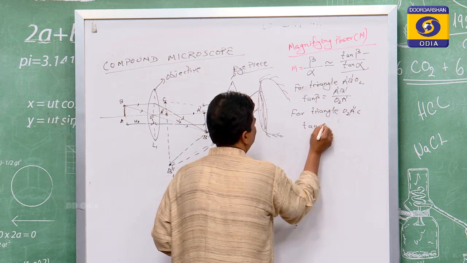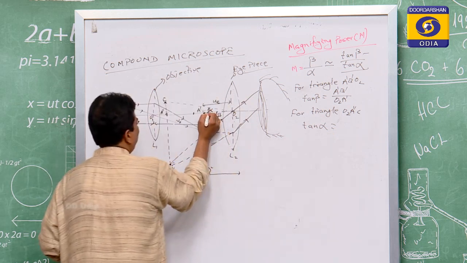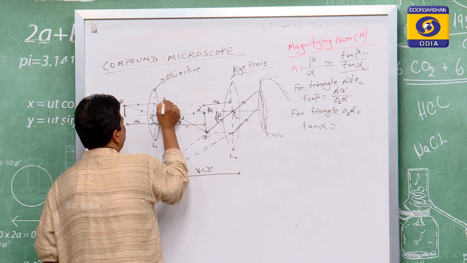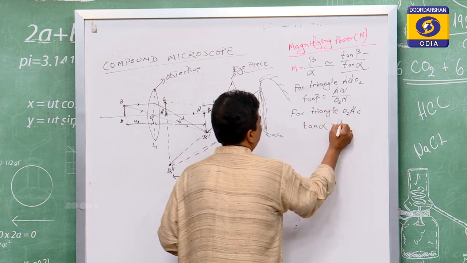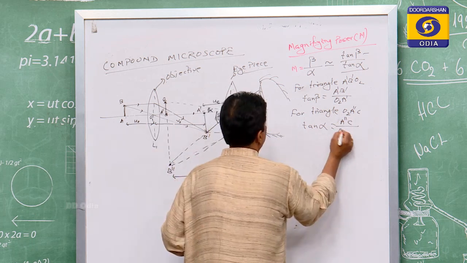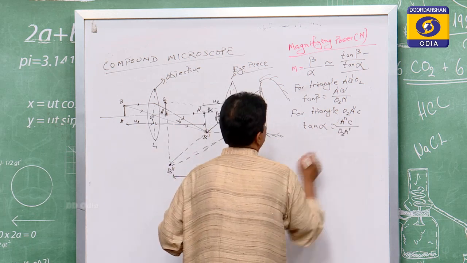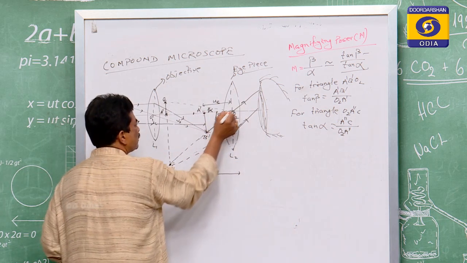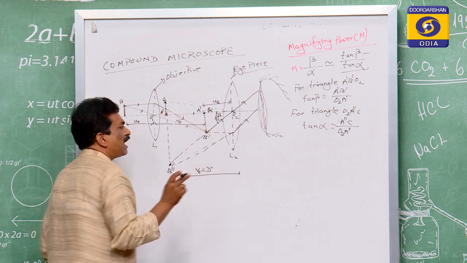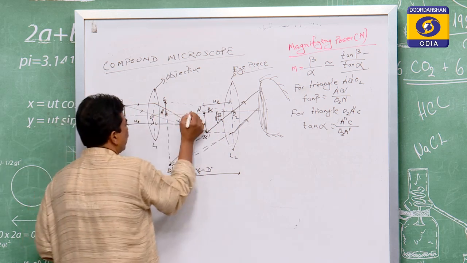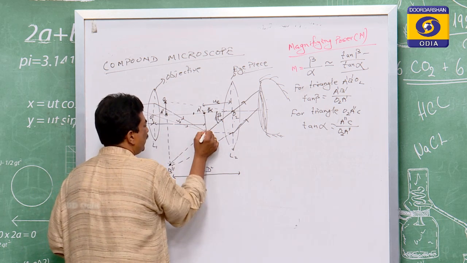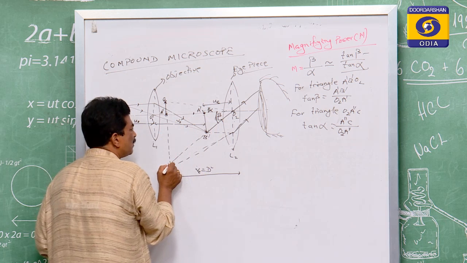Then tan alpha, again it is P by B. P will be A double dash C, by B which is equal to O2 A double dash. So here it is this by this, but this distance is known, while this height and these heights are unknown to us. So let us now compare this height with that one, meaning here the A dash B dash height with the A double dash B double dash.